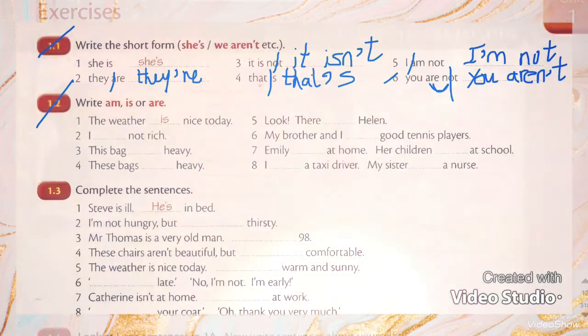Number 2, write am or is or are. Let's see how we can choose the correct verb. Number 1, the weather is. Why do I choose "is"? Because the weather is "it". So I will say "it is". Very good. Number 2, I am not rich. "I am". Why? Because here "I" goes with "am". Number 3, this bag means "it". So it will be "this bag is".